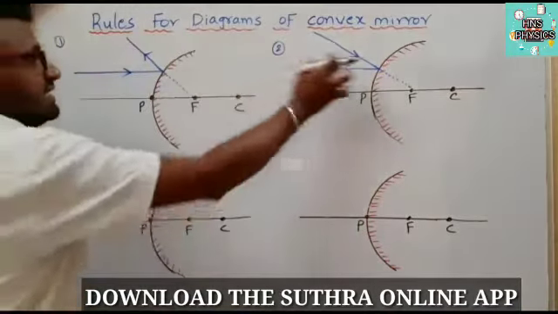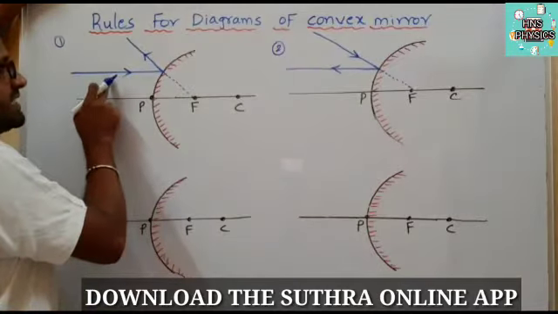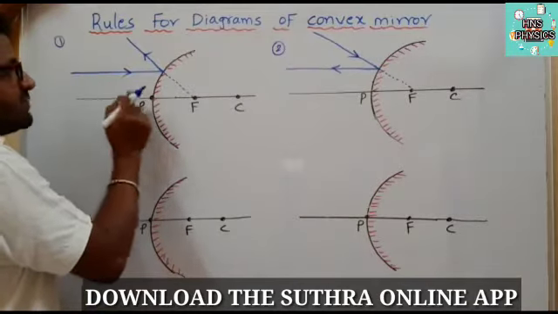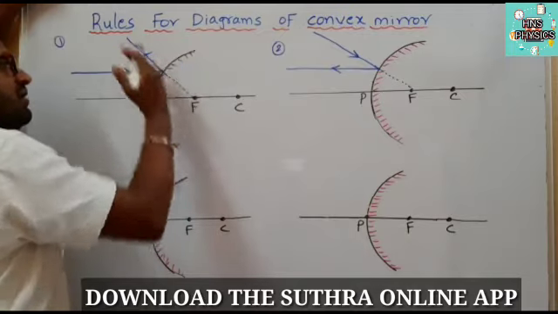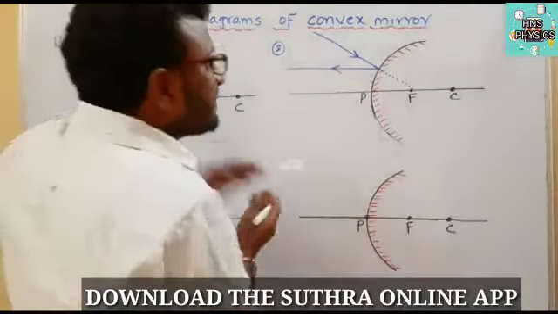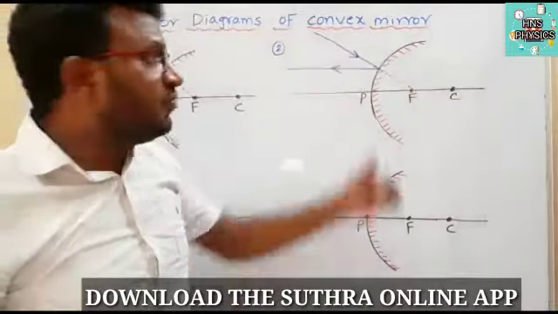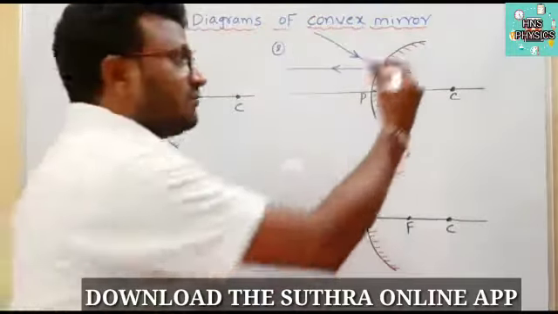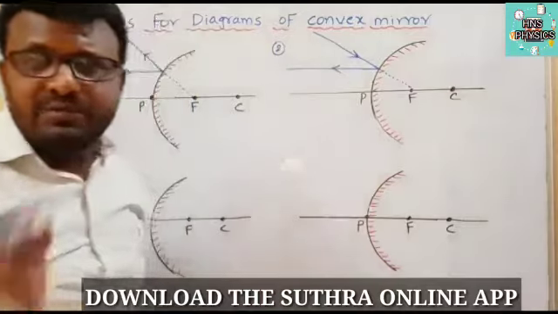For the first rule it is the reverse. Just observe my arrows. Here initially the ray passes parallel to the principal axis, so after reflection the reflected ray appears to be going from the focus. Next, here the ray is initially coming in the direction of the focus. After the reflection the reflected ray passes parallel to the principal axis.